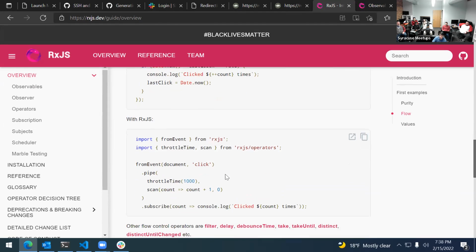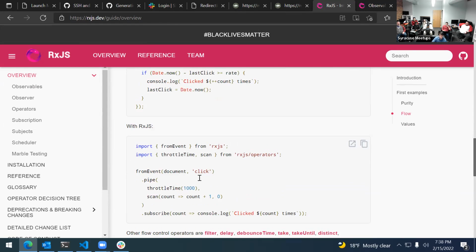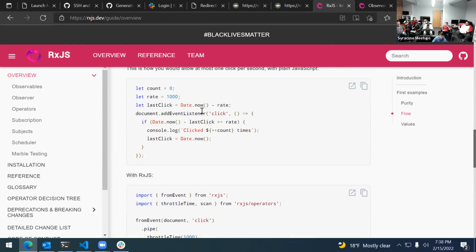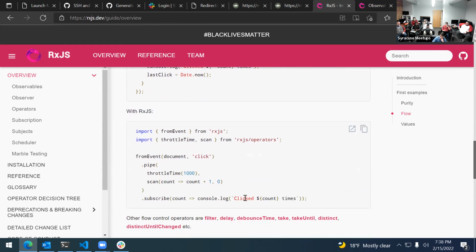Here, you don't even get into this event. You don't have to worry about handling this event if you don't care about it, because this has already done the throttling for you, and this function will only ever get notified if it's already throttled. So you end up only getting the event you care about.